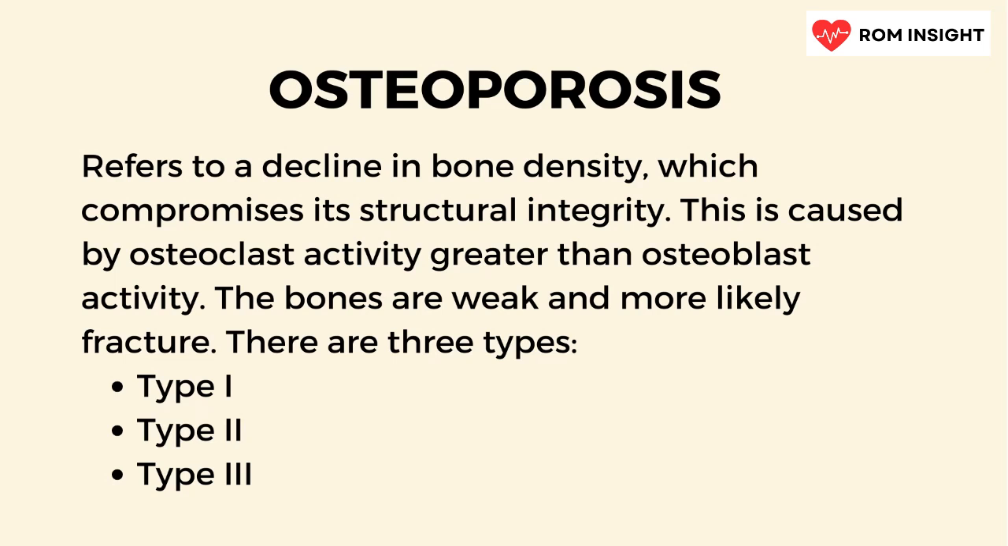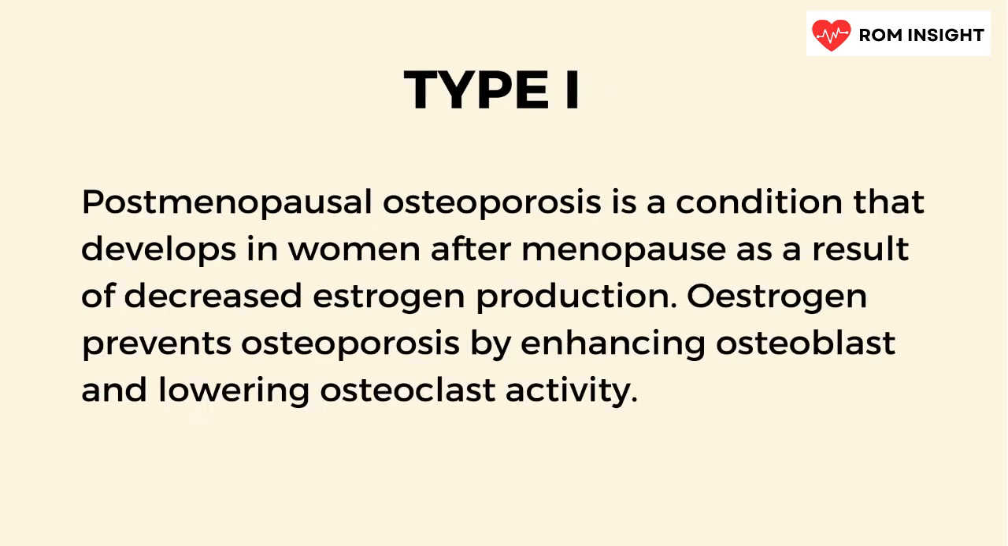There are three types of osteoporosis: type 1, type 2, and type 3. Type 1 is also known as postmenopausal osteoporosis, which develops in women after menopause due to decreased estrogen production. Estrogen prevents osteoporosis by enhancing osteoblast and reducing osteoclast activity.